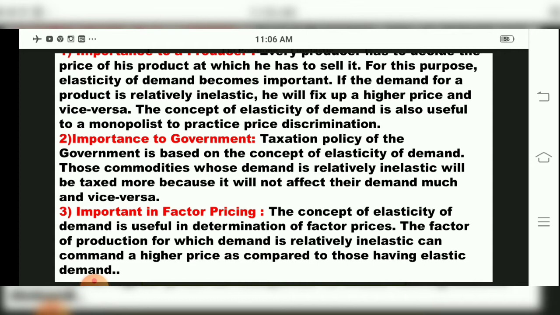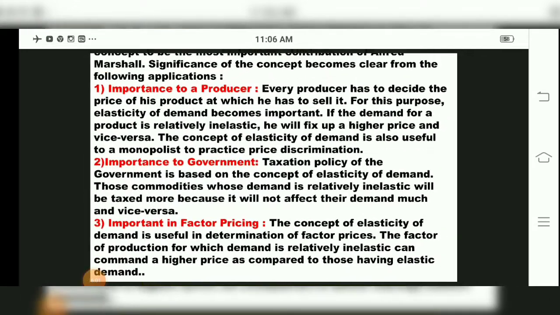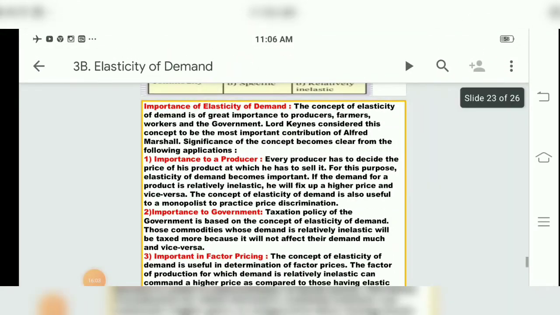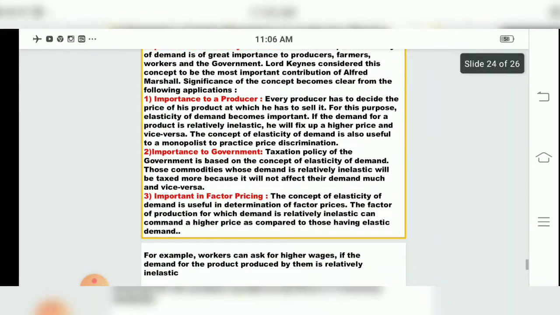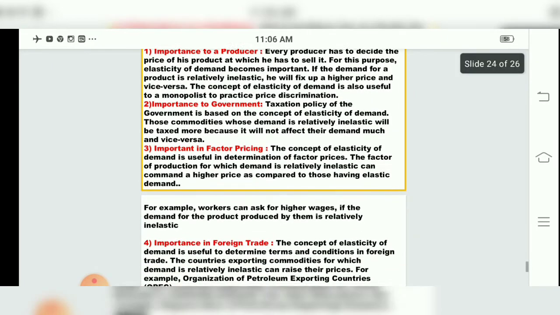The concept of elasticity of demand is useful in the determination of factor prices. The factor of production for which demand is relatively inelastic can command a higher price as compared to those having elastic demand. So these were the importance of elasticity of demand for producer, government and factor pricing.